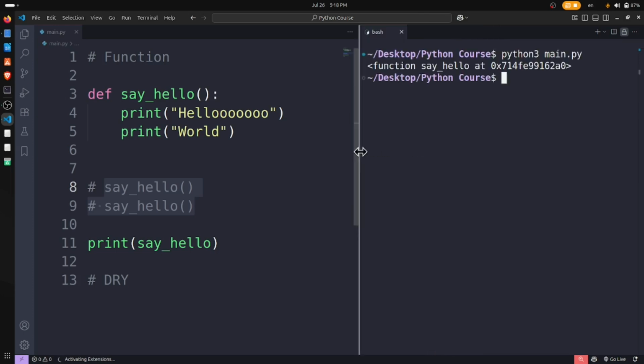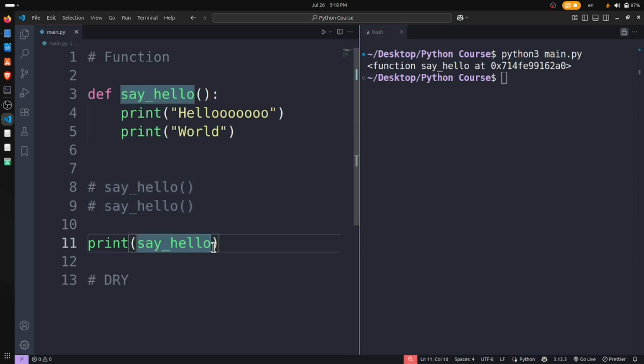As I said, it takes some space in the memory. It shows the location: the function say hello is at this location right now. So when we don't add the brackets and just print, it will show the location of that function.